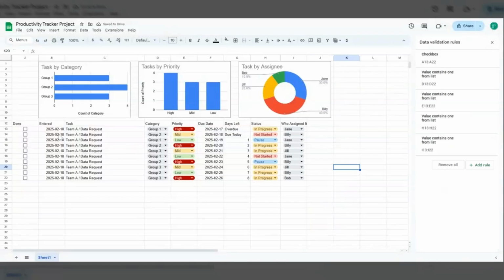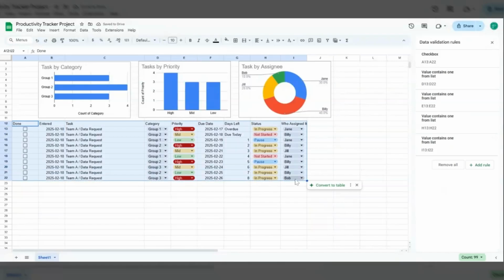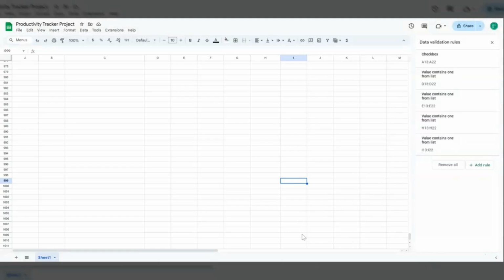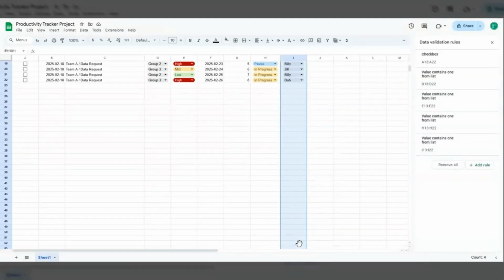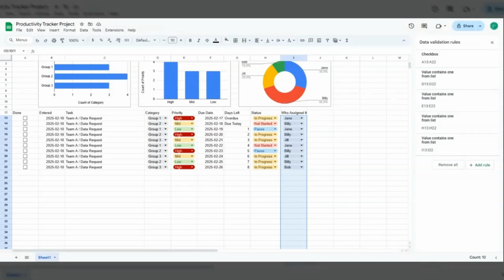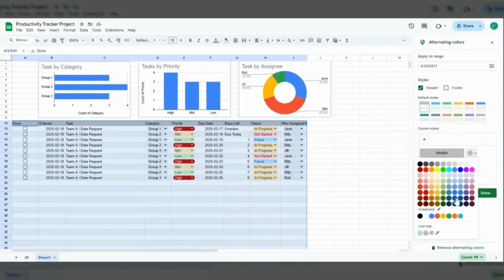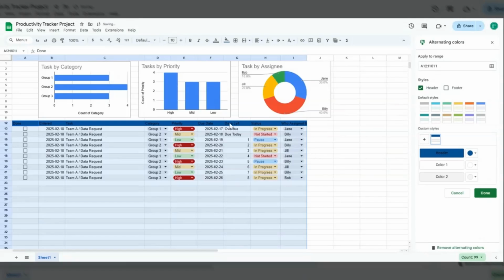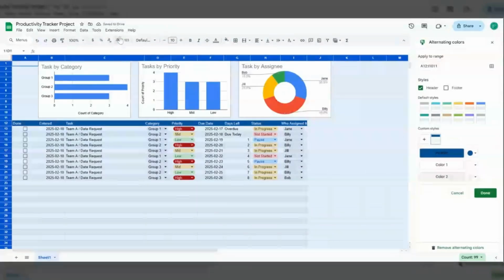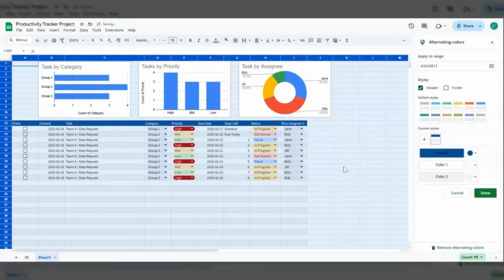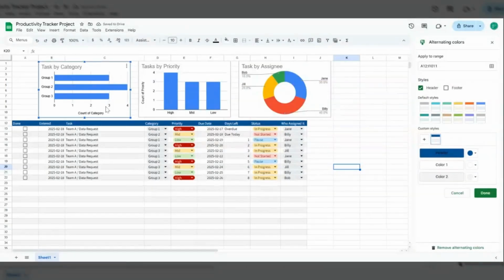Okay. And then we want to do something about these colors. I feel like these could be better too. So we're just going to highlight everything. And let's go to format. Just change the header, make it a darker blue. There we go. And let's make the font in that a little different. Let's do white. And let's change the font. Let's make it so that it's assistant. There we go. That looks a little better.